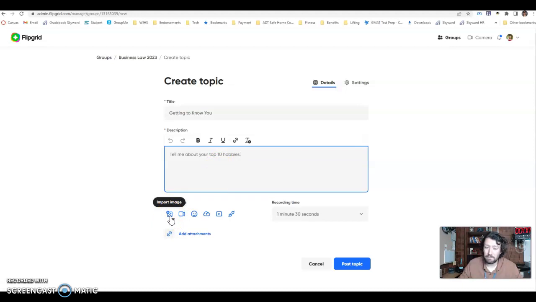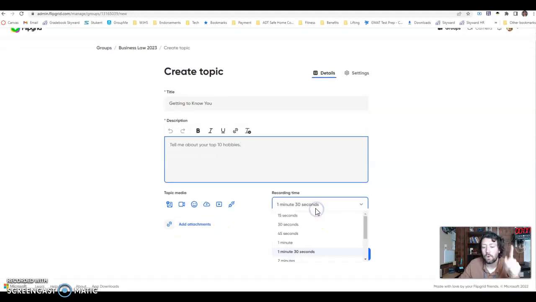I can also import an image, right? So if I have an image I want students to go off of, like a rubric. I also can record a video, which I don't know what would happen if I click that because I'm already recording this video, but I could record a video if I want it to be more of a visual thing. And I can add captions as well, which is really cool. Obviously there are all these different resources.